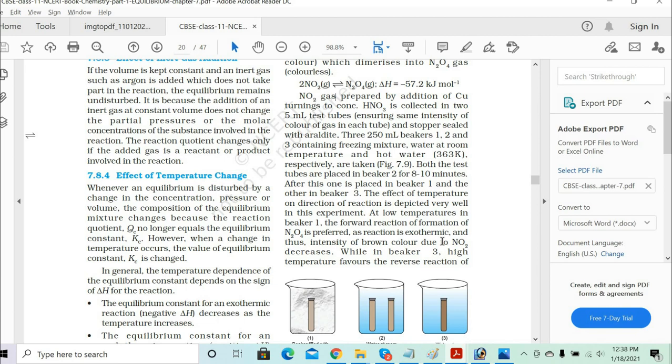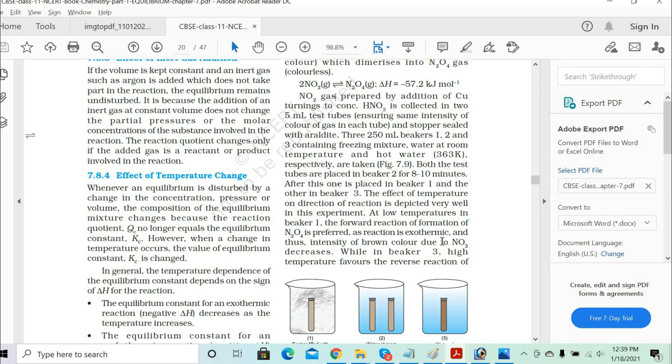Now you collected the NO2 gas in the two test tubes of 5 ml, and you have the 3 beakers. You kept beakers 1, 2, 3 containing freezing mixture, water at room temperature and hot water.